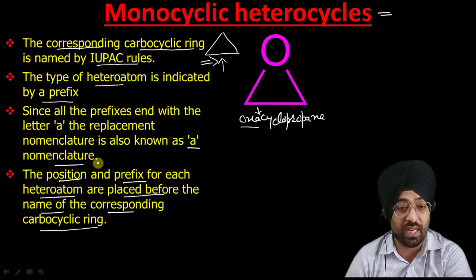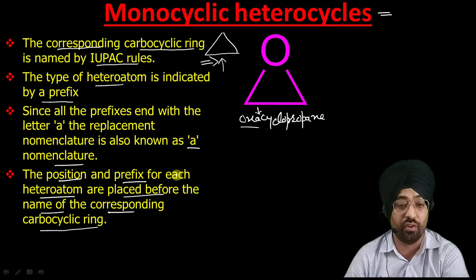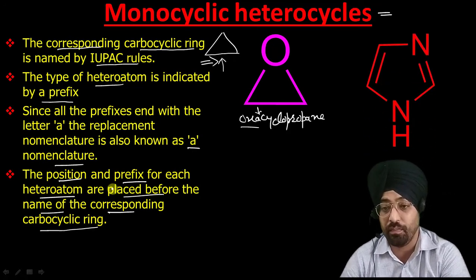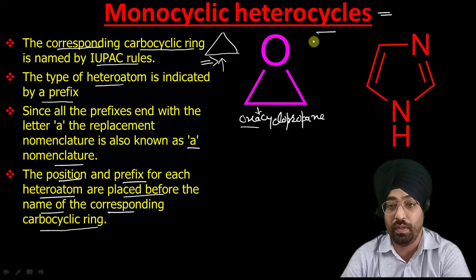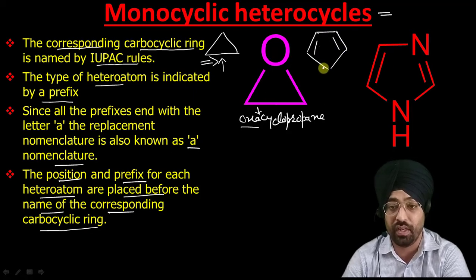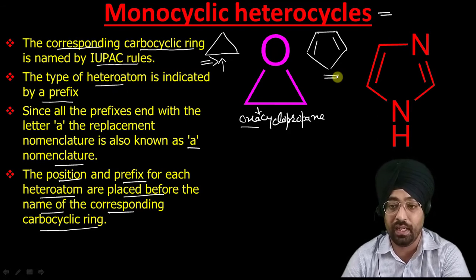So the position as well as the name of the heteroatom we have to place before the name of the carbocyclic ring, like this. Now this compound can be assumed to be derived from cyclopentadiene. We call it cyclopentadiene.